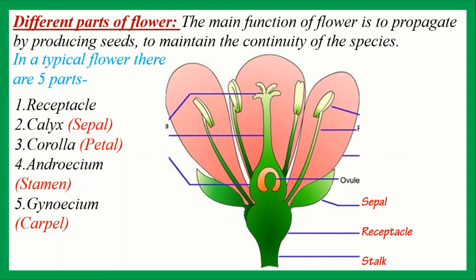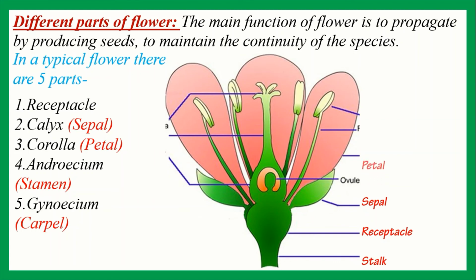Their main function is to save the inner parts of a flower from the sun, rain, and attack of insects and pests. When the calyx is of different colors, it plays an important role in pollination, and it attracts different animals such as insects, birds, etc. as the medium of accomplishing pollination.